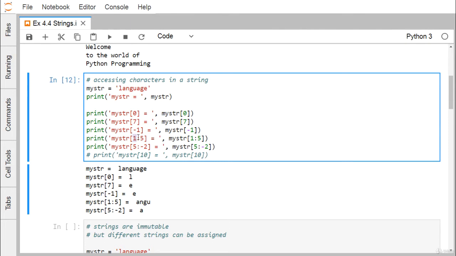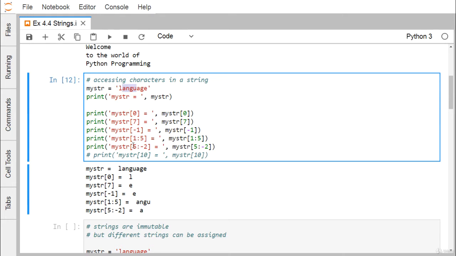Next one is 1 to 5. That means index numbers 1, 2, 3 and 4, because the stopping index 5 is always exclusive. So 1 to 5 means 1, 2, 3, 4. Here we mention 1 and 5 separated by a colon. Index 0 I'm not going to take; we take the character at index 1, then 2, 3, 4. So I've taken ANGU, and you see we're getting this output.